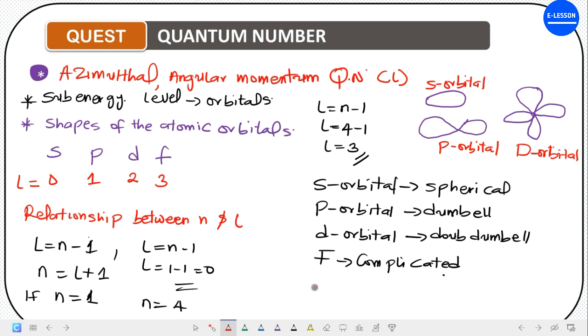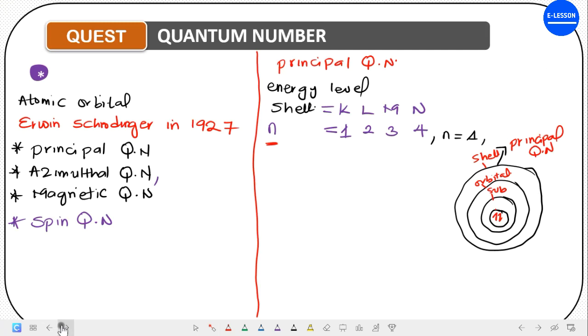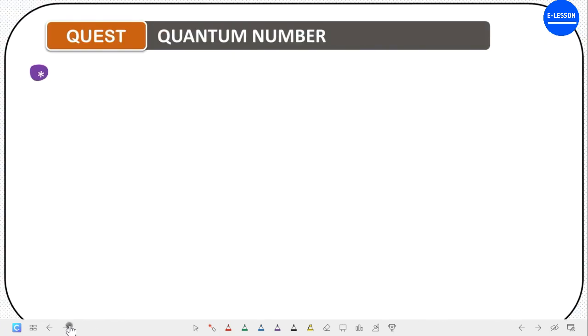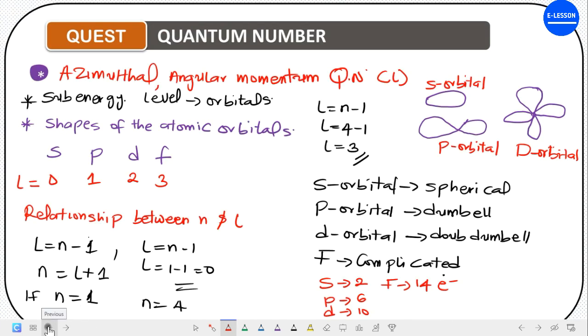The s orbital can take a maximum of 2, the p orbital a maximum of 6, the d orbital a maximum of 10, and the f orbital a maximum of 14 electrons.